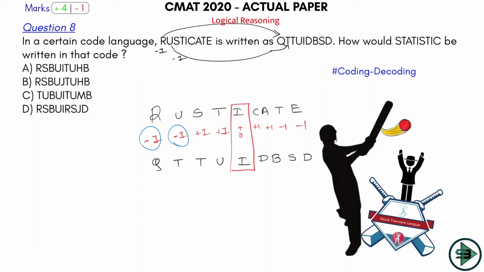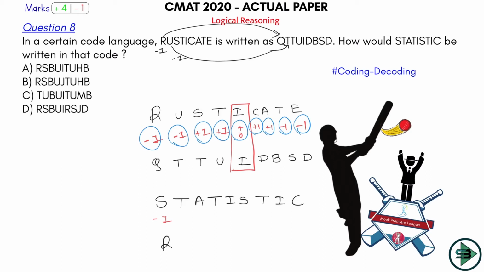Minus 1, minus 1, plus 1, plus 1, plus 0. Then plus 1, plus 1, minus 1, minus 1. So apply this logic to what? Statistic. So let's write it here: S-T-A-T-I-S-T-I-C. What will you have first? Minus 1. So S minus 1 would be what? R. So I have first is R.